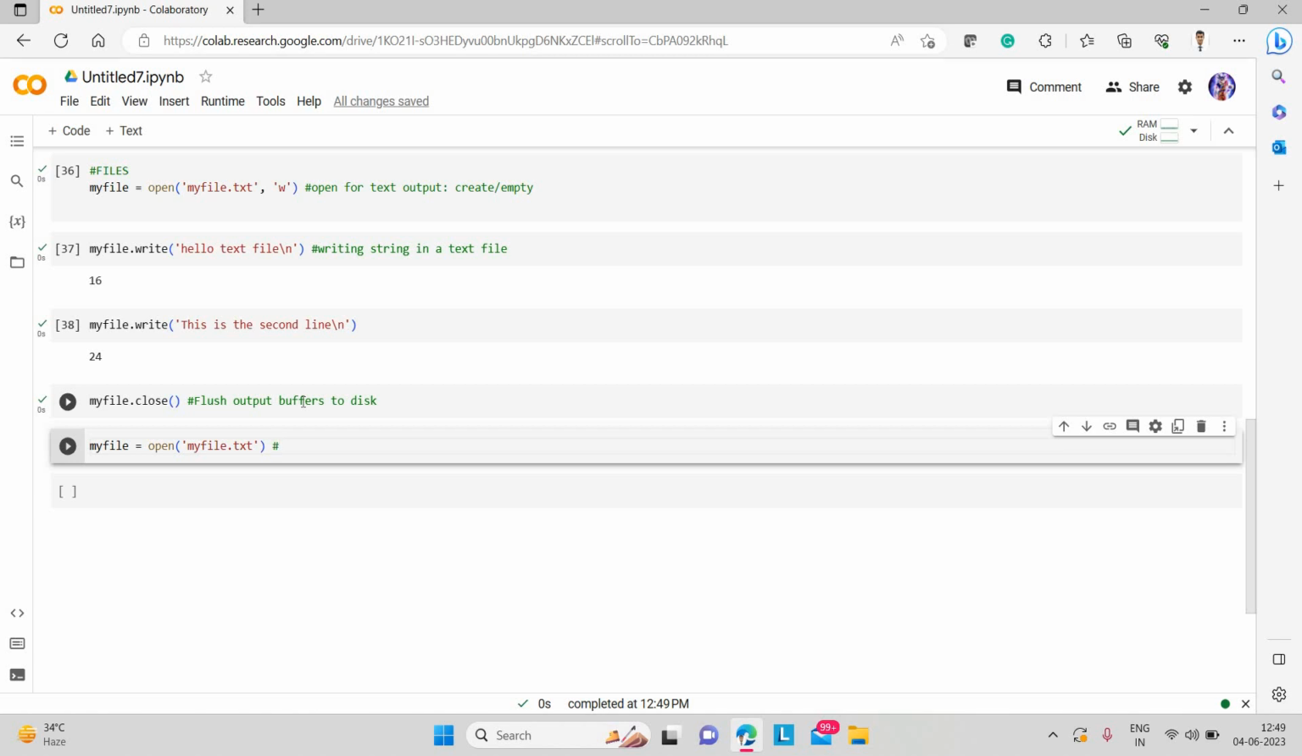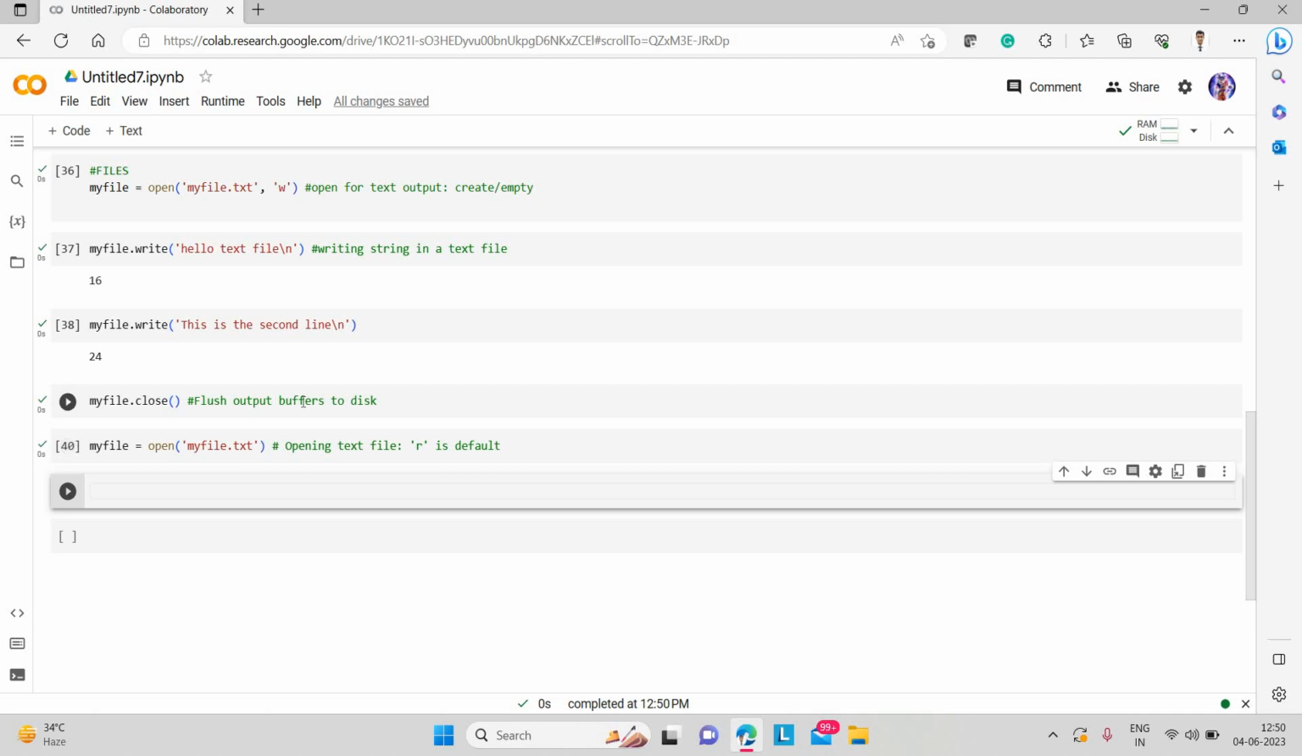So we are here opening a text file, and if I don't write r here, r is the default. So either I can write r, or if I want to write, I need to write w, because w is for writing. But if I don't write anything, it is by default r, or I can write r also. So let's open this file. Now this file is open.